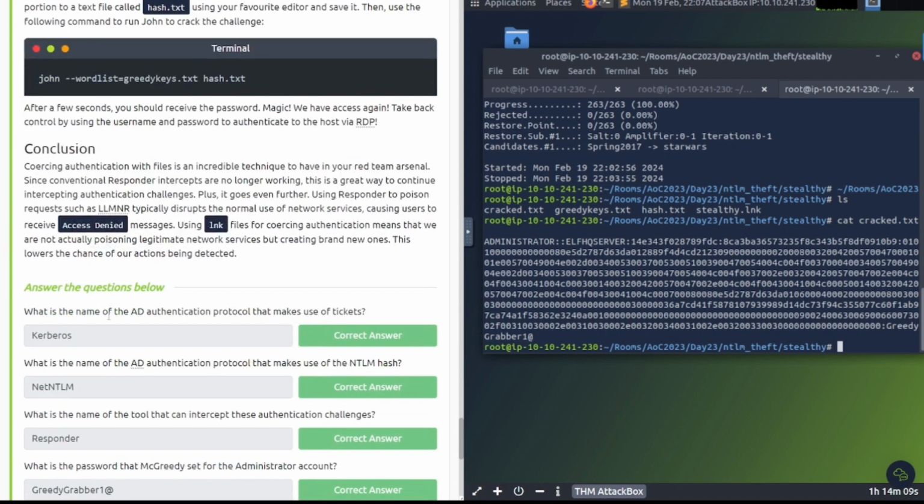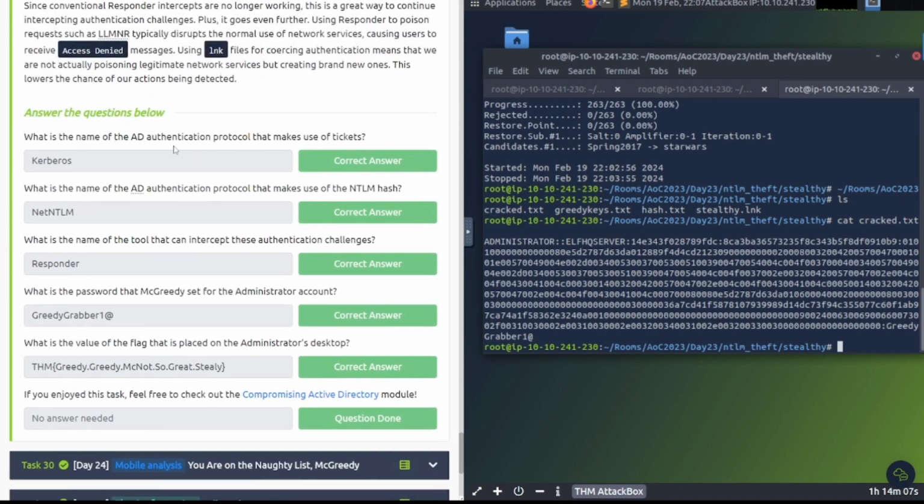Let's go answer some of these questions here. What is the name of the AD authentication protocol that makes use of tickets as discussed above? That answer is going to be Kerberos. What is the name of the AD authentication protocol that makes use of NTLM hash as discussed above? Net-NTLM. What is the name of the Responder tool that can intercept the authentication challenges? Well, that's going to be Responder.